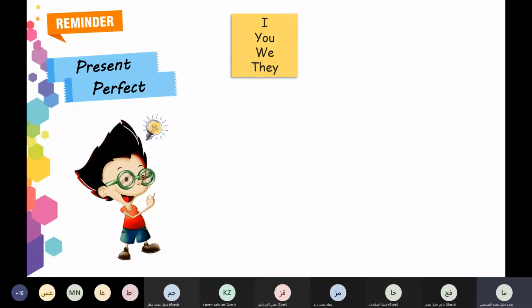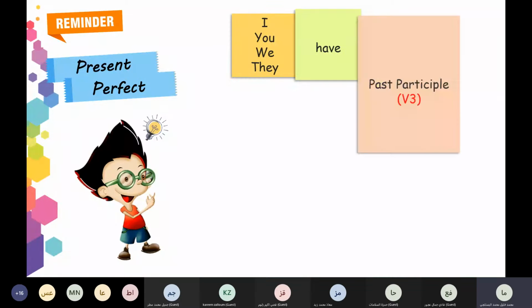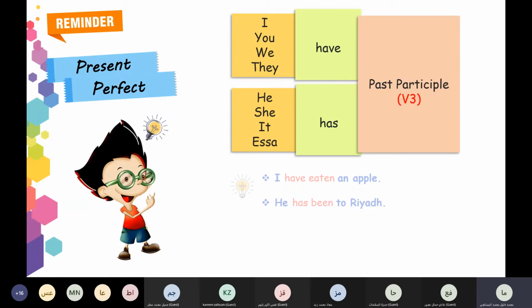Have or has with past participle. Have with plural form, has with singular form. I have plus what? Past participle. I have eaten an apple. He has been to Riyadh. So these sentences represent what? Present perfect, to remind you.